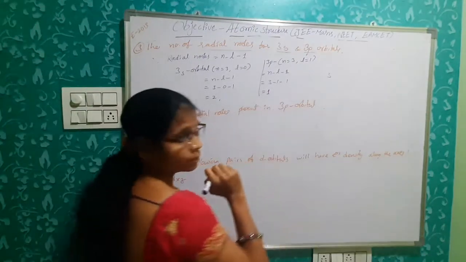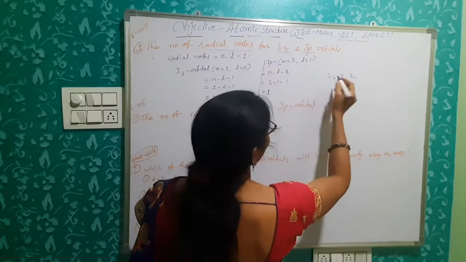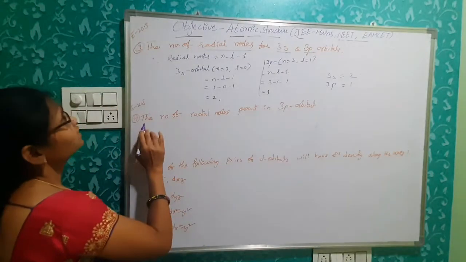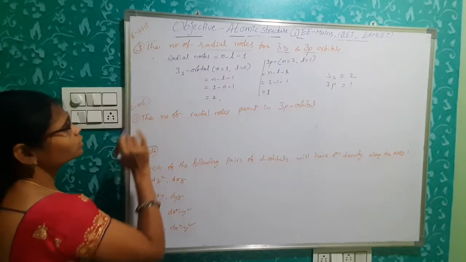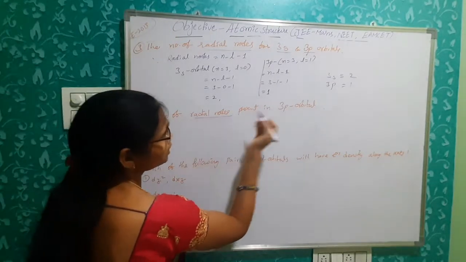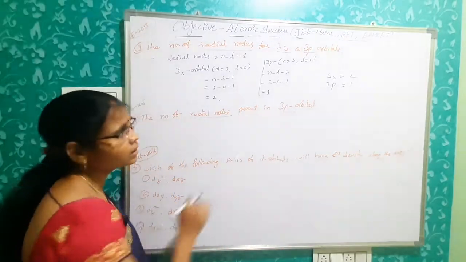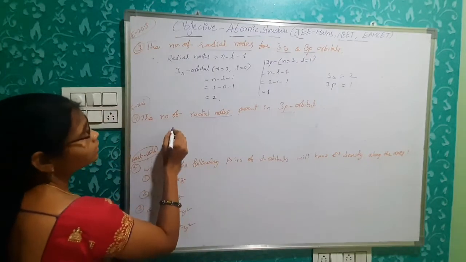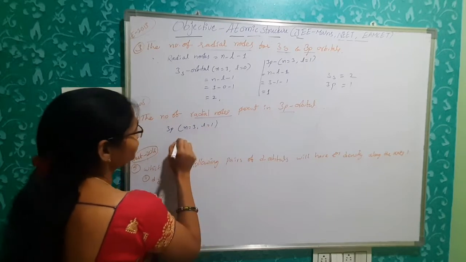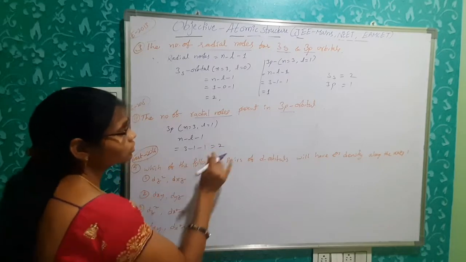Okay. Simply you have to select radial nodes for 3s orbital 2, 3p orbital 1. Okay. Next. So this is also previous bit NEET 2015, this is NEET 2013. The number of radial nodes, same question, present in the 3p orbital. What is the 3p? Nothing but n is equal to 3, L equals to 1. So n minus L minus 1, that is equal to 3 minus 1 minus 1, that is equal to what?